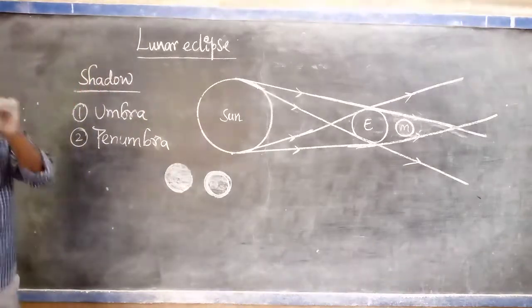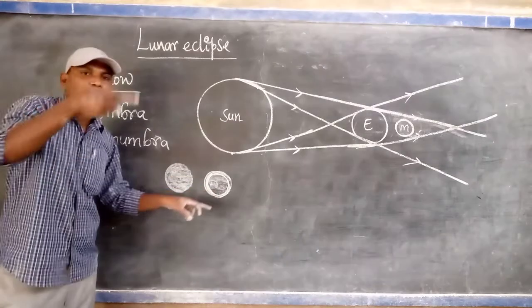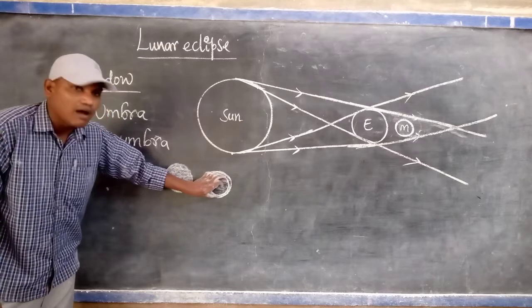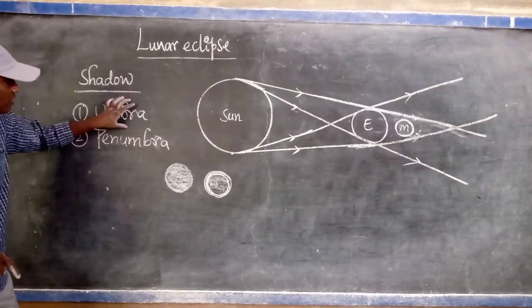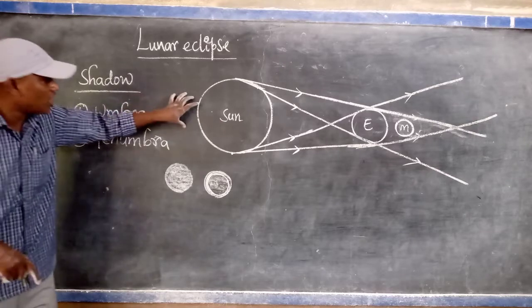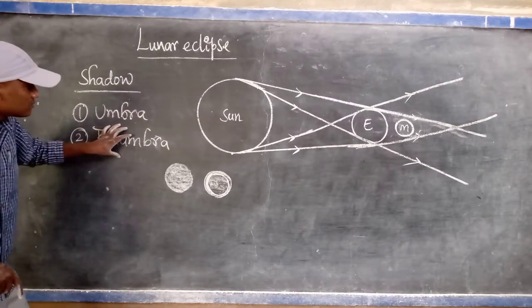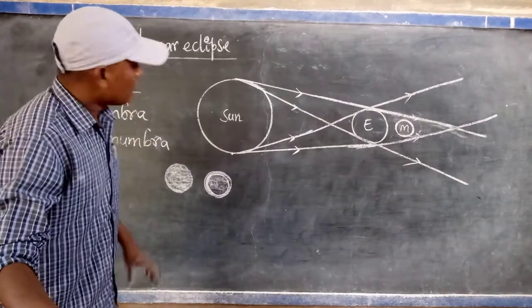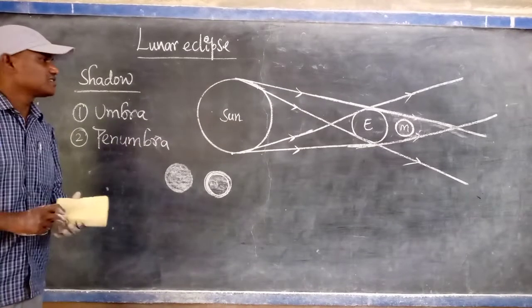Due to the diffraction phenomenon of light, slightly light enters into the shadow, and that is called penumbra. Listen, the dark portion in the shadow is called umbra, and the partial region of the shadow is called penumbra. I explain this because these two concepts are involved in the case of eclipse.